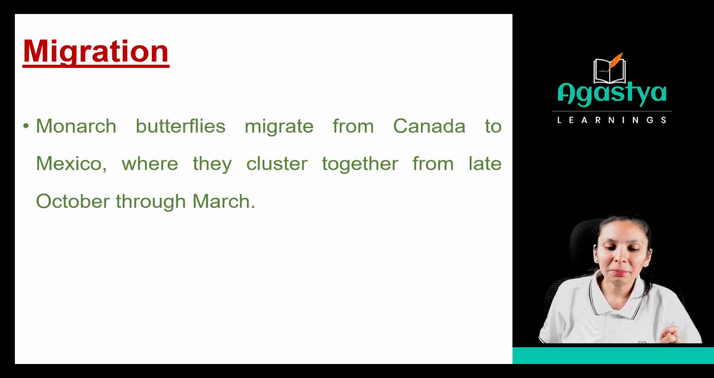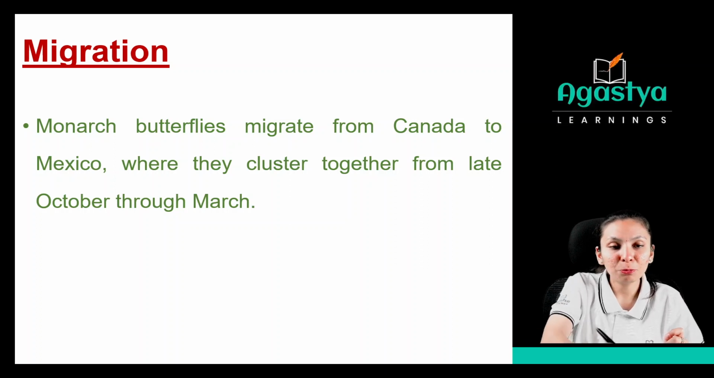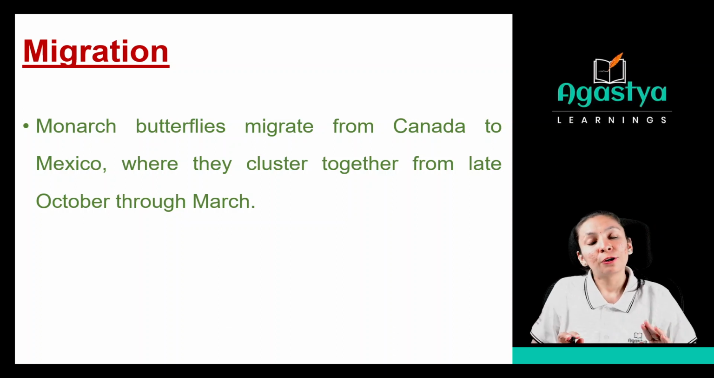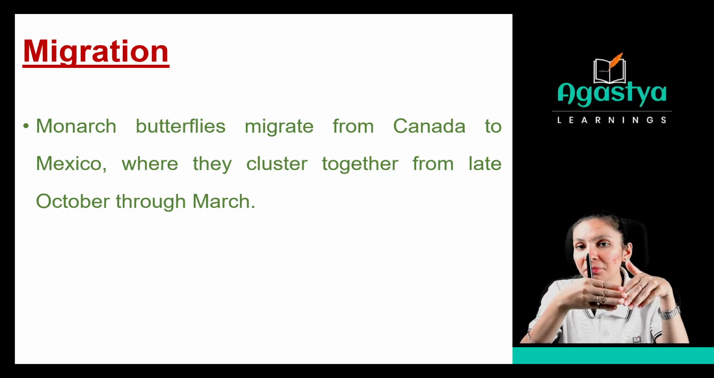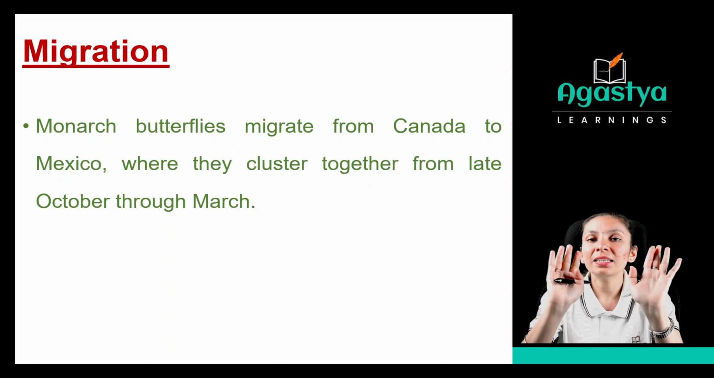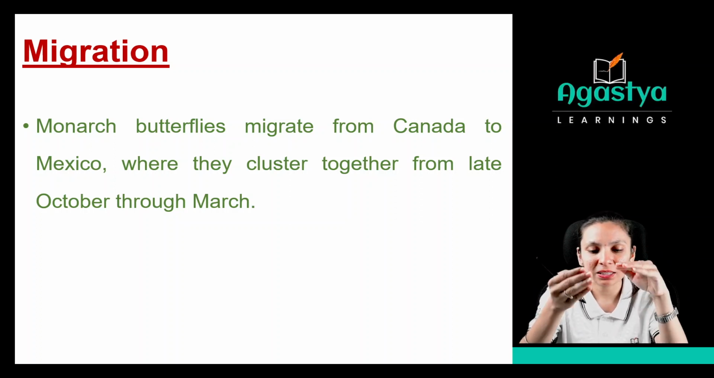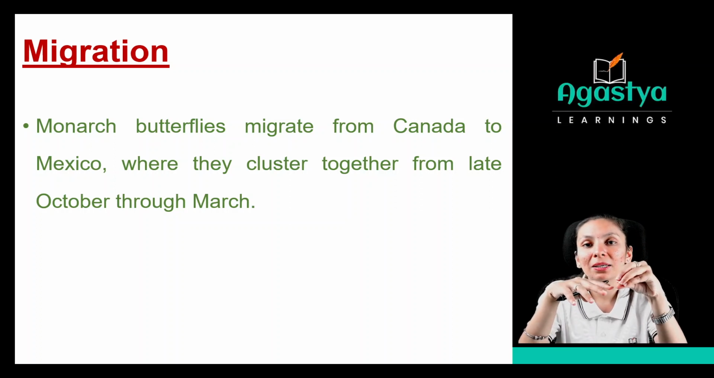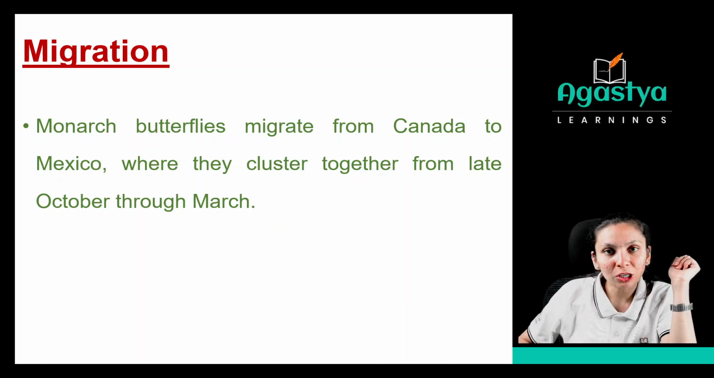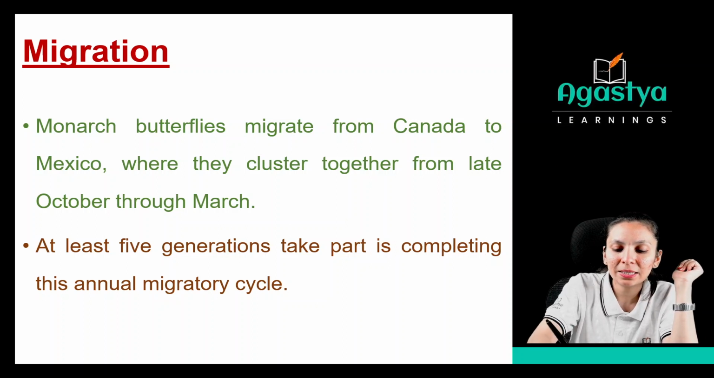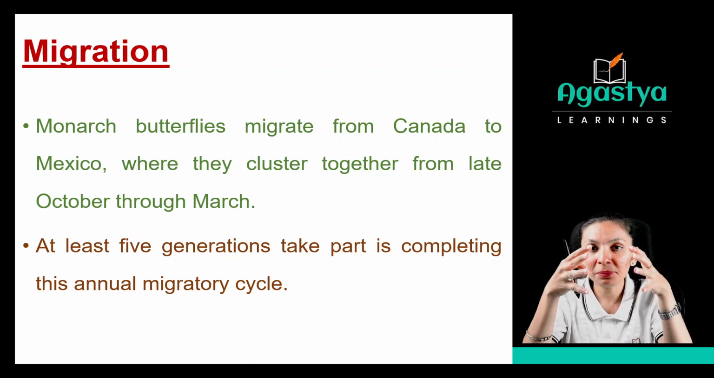Then the monarch butterflies migrate from Canada to Mexico, where they cluster together from late October through March. So from October they will go to the Mexico region, make a cluster and stay there up to March. After March, they will again come to the Canada region. So this is the migration of the monarch butterfly. That is the name of the butterfly. Do you want to see the image of this? Yes, we have that image. At least 5 generations take part in completing this annual migratory cycle. As you know, they will make a cluster, right?